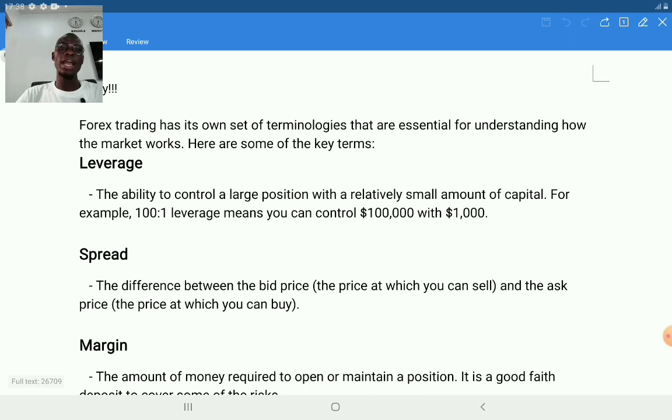Then we have leverage. Leverage is the ability to control a larger position on a smaller account. We said the other time, your broker will give you leverage depending on the account that you open with them or depending on the broker. They will give you a leverage which can range from 1 to 1,000, 1 to 100, 1 to 500, 1 to 50. The leverage will give you the ability to open a larger position with a smaller capital.